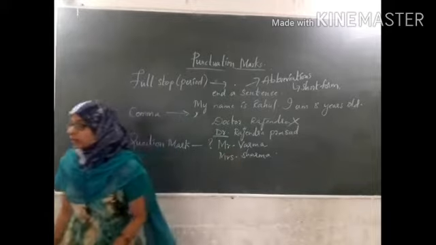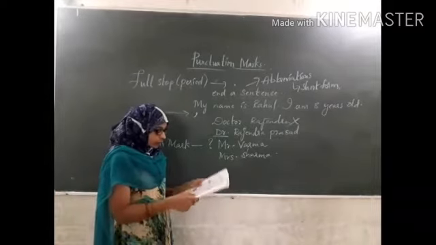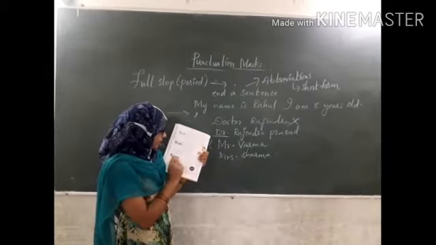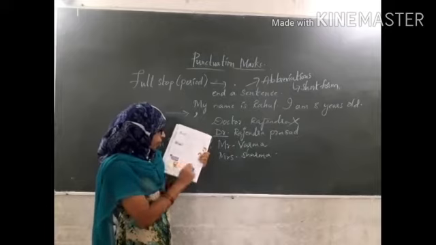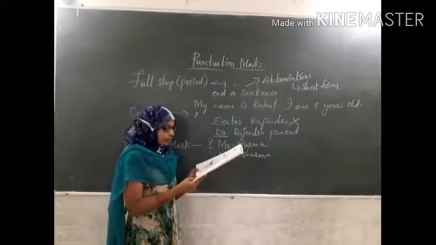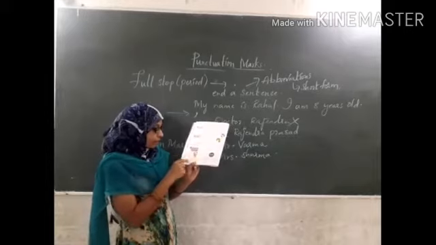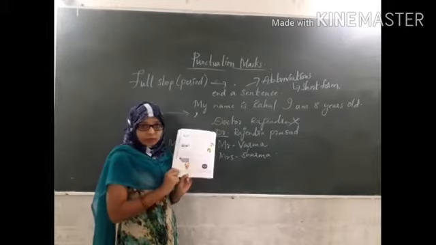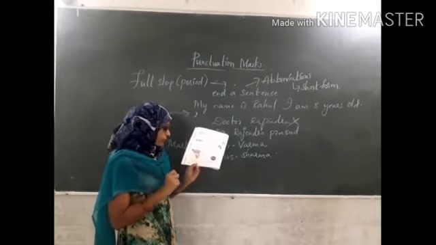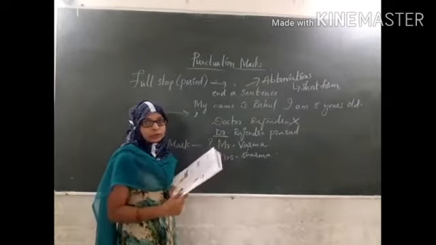Look at the textbook here, children. The first thing we are learning is full stop or period. The primary use of a full stop is to end a sentence. It is also useful to denote abbreviations. An abbreviation is the shortened form of a word. So look at the example here. Mr. Rao was very happy to see his wife. Observe this Mr. Rao. After this Mr, we are keeping a small full stop. So this is the usage of full stop.